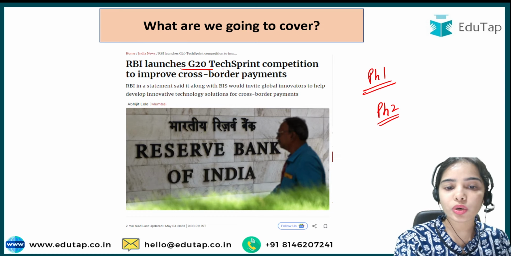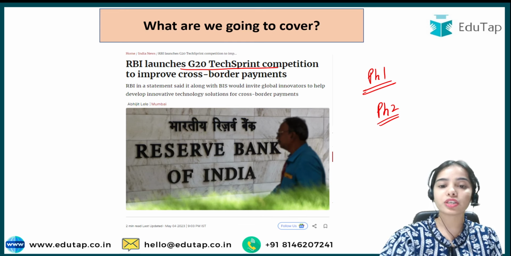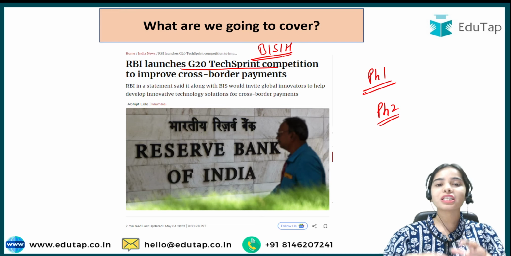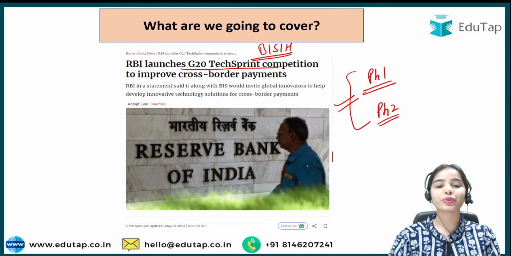So the RBI has launched the G20 tech sprint. What is this tech sprint? And the RBI has launched it with the BISIH. So what is this BISIH? As well as the other details we need to have clarity about from the examination point of view, and today you will have the detailed understanding of this notification.